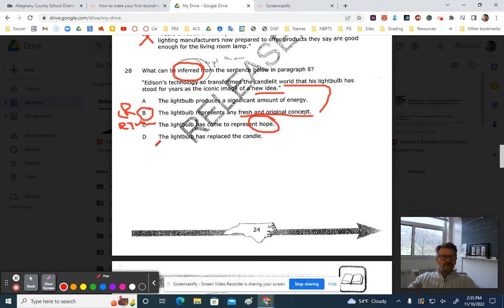Now, the light bulb has replaced the candle. That's what we're going to call an unrelated truth trap. That's true. It did replace the candle, but that has nothing to do with this statement about it standing for a new idea. And a light bulb produces a significant amount of energy. I'm going to say a light bulb uses a significant amount of energy. That's going to be your strike right there. So strike the correct answer in two traps. That's pretty typical. All right, pause the video and make sure you have all of those labeled on your paper. Let's see which ones you missed.